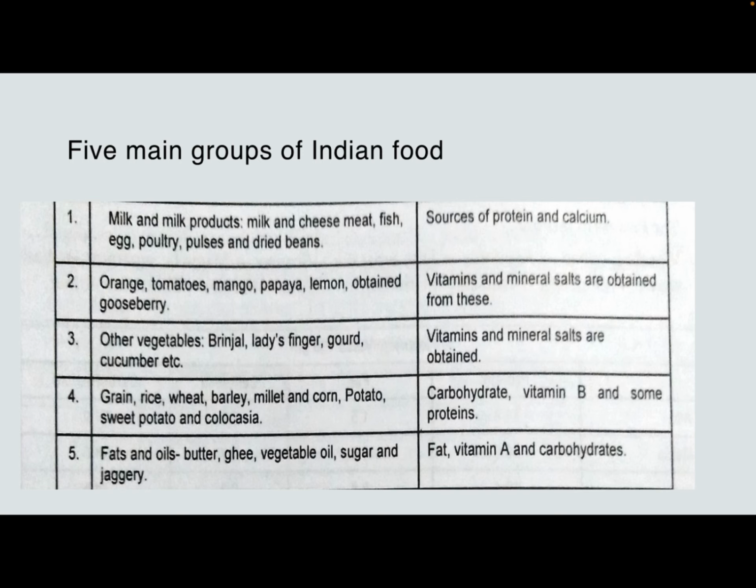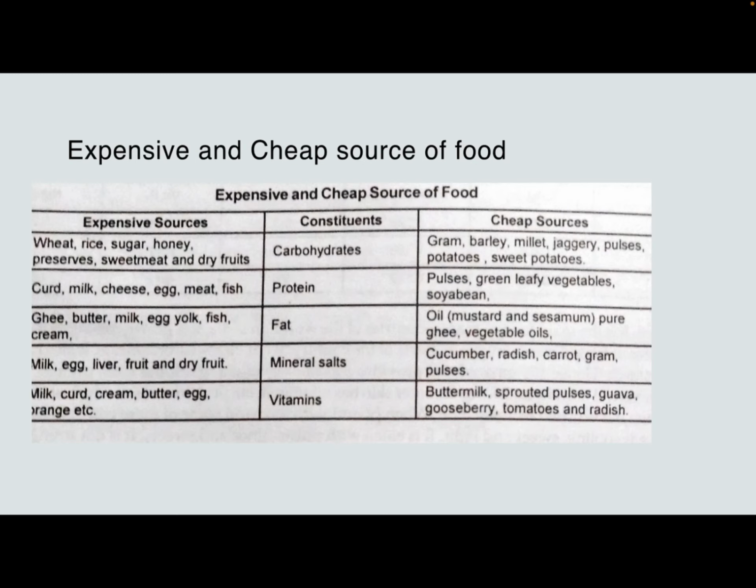Then cereal and cereal products: grain, rice, wheat, barley, millet, etc. It is rich in carbohydrate and vitamin B and also some protein. And the last main group is fats and oil, which includes butter, ghee, vegetable oil, sugar, jaggery, etc. It is rich in fat, vitamin A and carbohydrates.